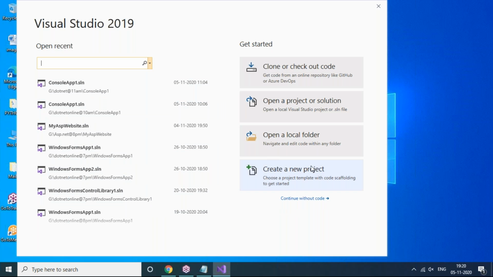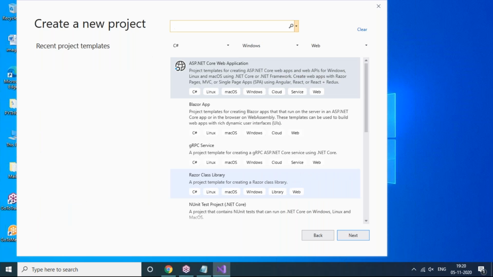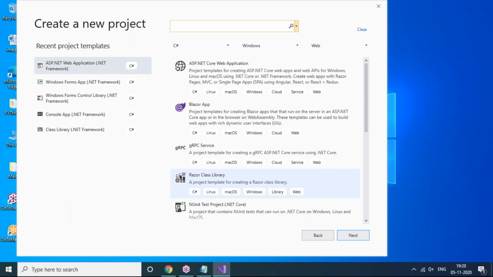But here we are going to create a new project for you. To create a new project, what do we need to do? I'm just creating a new project here. Just click on new project. Once we click on new project, it will ask you to select some options here: what language you are going to develop the application in, on what platform you are going to develop, and which kind of applications you are going to develop.